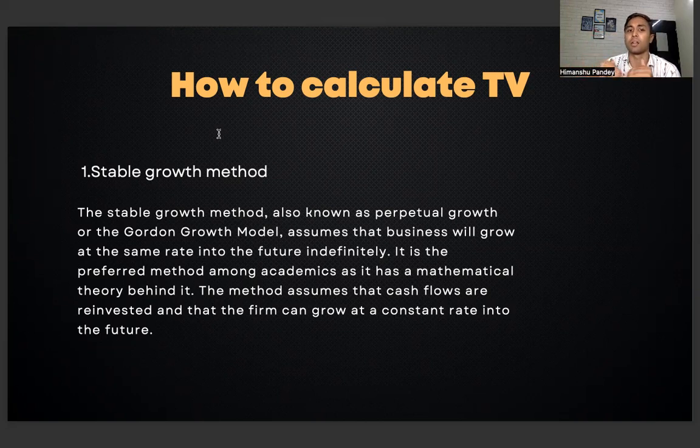But as I said in the earlier slide, you can't predict infinity. At some point you have to stop and calculate the forecast time. It could be 5, 10, 15 years, it can be anything. At that point of time you have to stop, and that point will be your terminal value in the stable growth method.